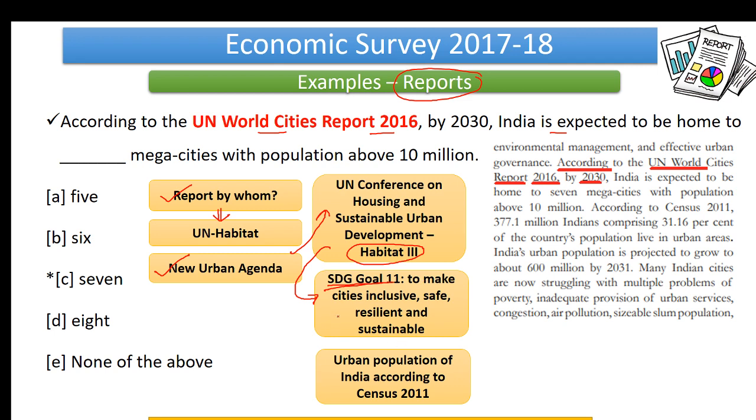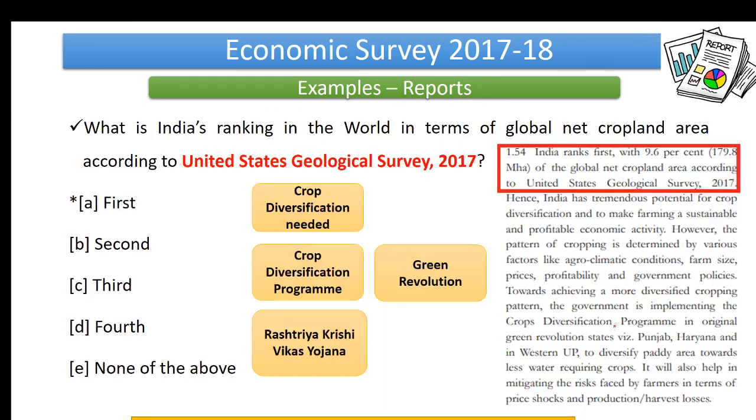Then just link it further. Let's move on to the static topic of ours. So what was the static topic? Urbanization. There, what do we need to know? What is the urban population of India according to Census 2011? So one report of ours, we started with UN World Cities Report 2016 and we have reached Census 2011. That is the beauty of extrapolation.